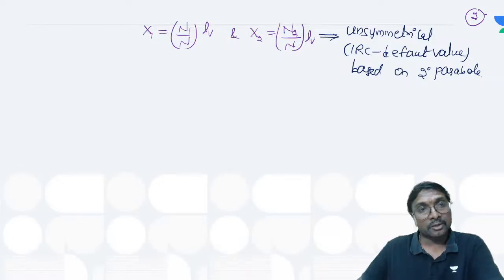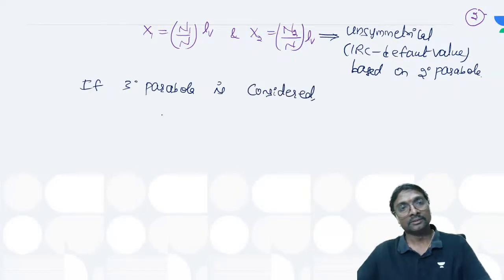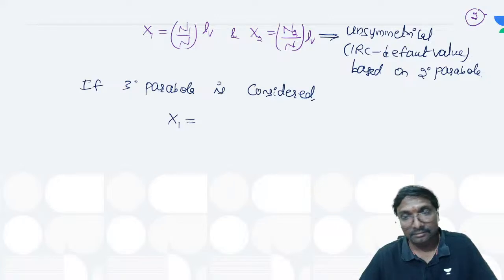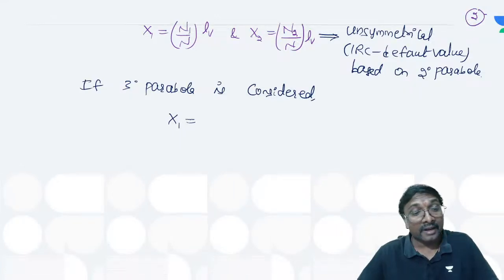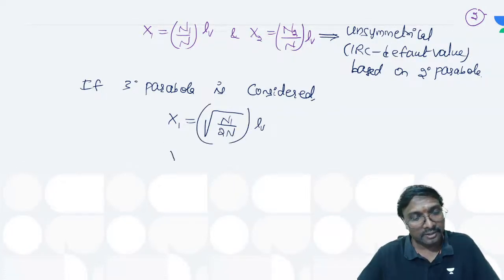If the third degree parabola or cubic parabola is considered, what is the formula for x1? Yes, a root will come into the picture. x1 will be equal to under root n1 by 2n times LV, and x2 will be equal to under root n2 divided by 2n into LV.